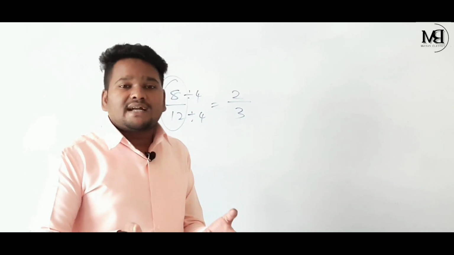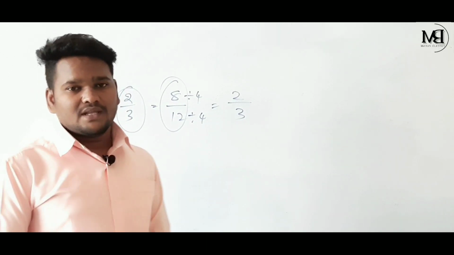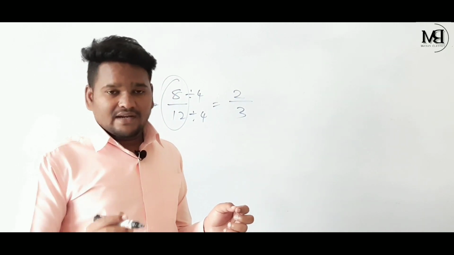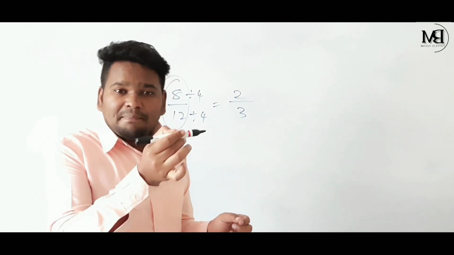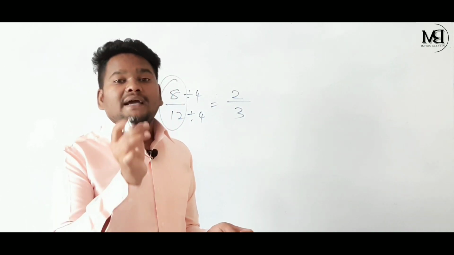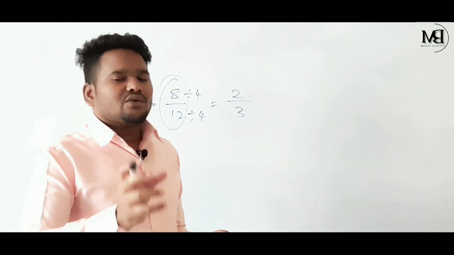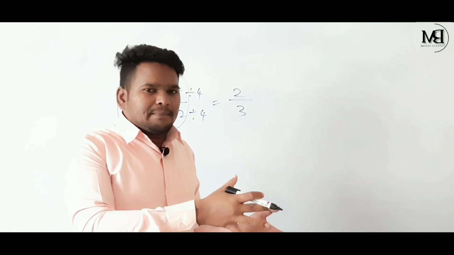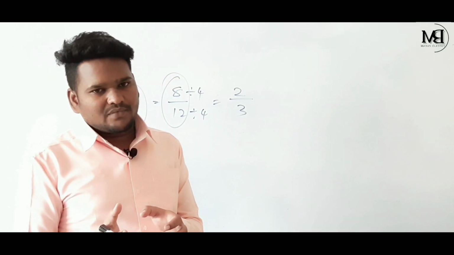So how are we going to get the equivalent rational numbers? See children, observe carefully, listen carefully. If we multiply or divide the numerator and also the denominator by the same number, we are going to get the equivalent rational numbers.